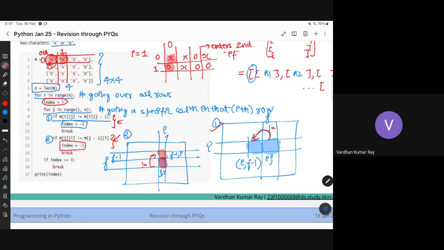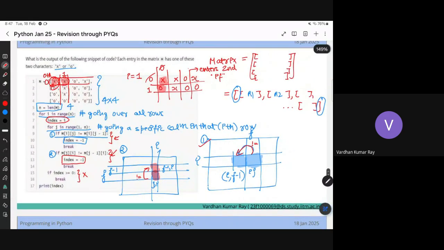Can you see that now? It will enter the second if body, and the index will become minus 1 again and it will break. And this won't satisfy this condition as well, and it will go to i is equal to 1, from 0 to 1. So you have to check all these kinds of cases.